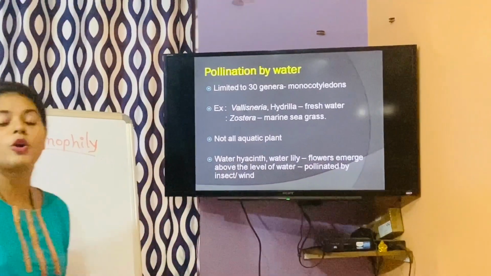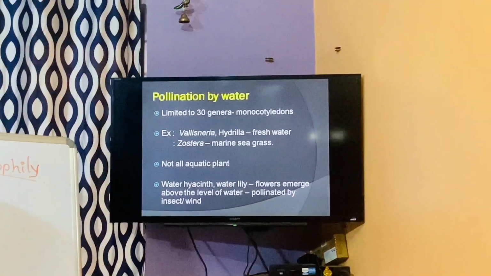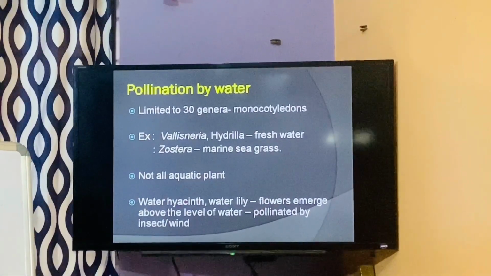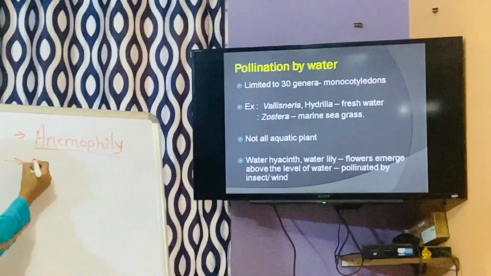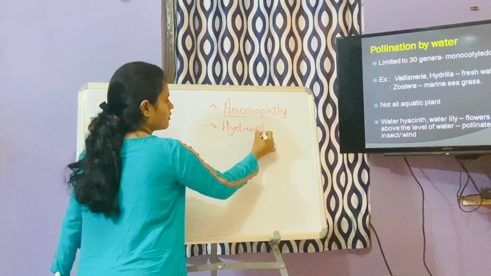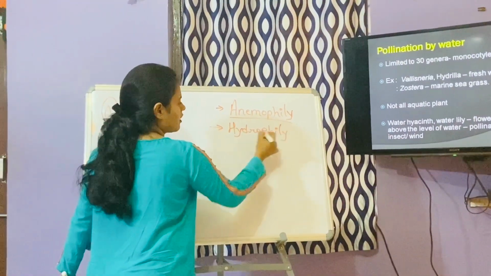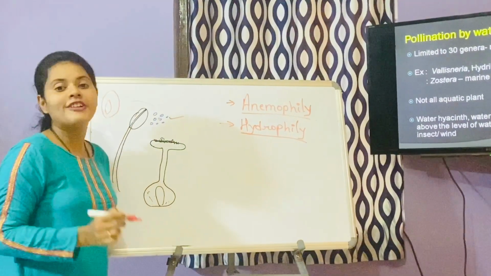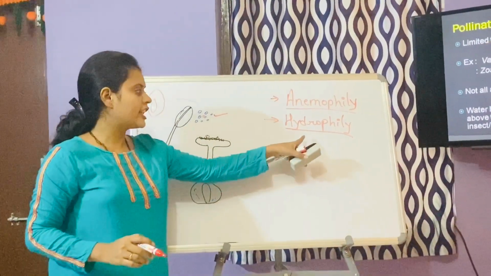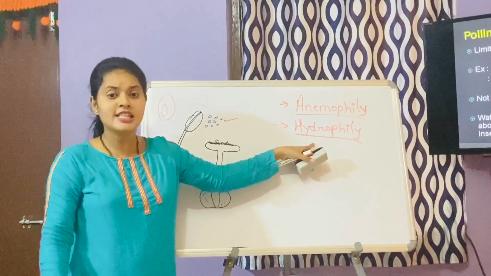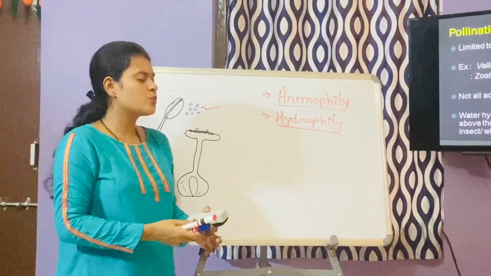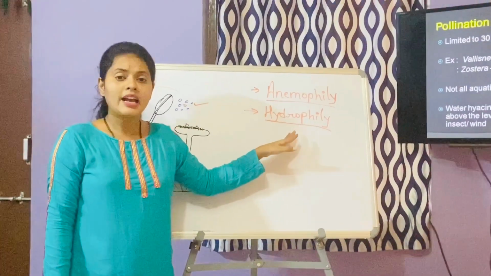Next is pollination by water. Now the process of water pollination is also referred to as hydrophily. Hydro simply means water. So pollination by water is referred to as hydrophily. Now hydrophily is very rare. Now why is it rare?